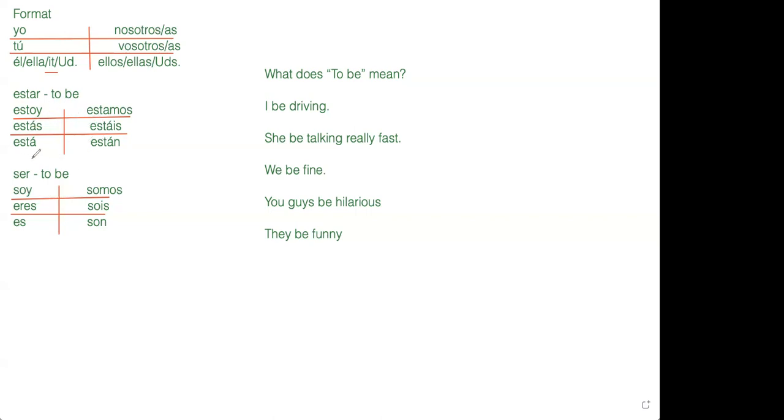If it is doing the verb, if we're going to talk about estar, then it'll be está. For example, I say, the water is hot. It is hot. Está caliente. Or it is a square. Es un cuadrado.